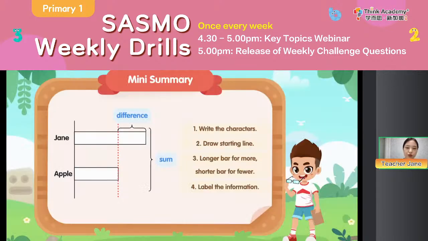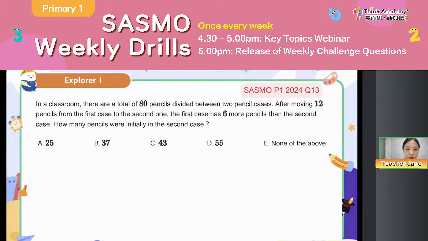Then let's review our key points here. Just now we learned how to use the bar model to help us show the difference and the sum between each item. So what we need to do is firstly write down the characters and then draw the starting line, longer bar for more, shorter bar for fewer, and then label the information.